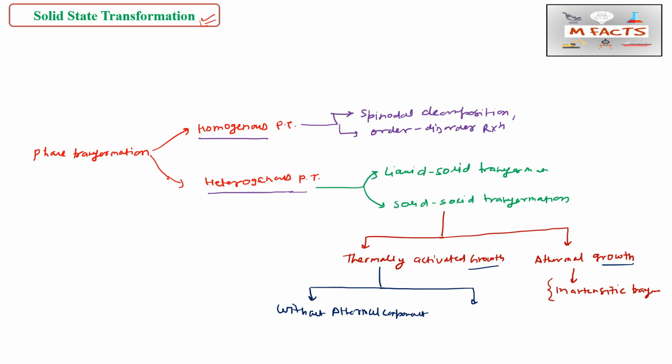In thermally activated growth, the growth rate is temperature dependent, and the composition of parent and product phase is different. In athermal growth, the composition of parent and product phase remains the same, and the growth rate is very high but independent of temperature.